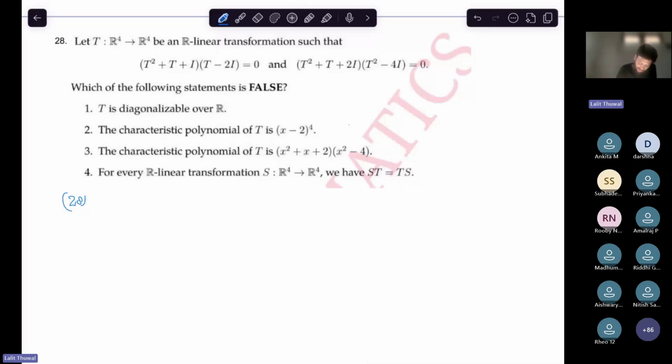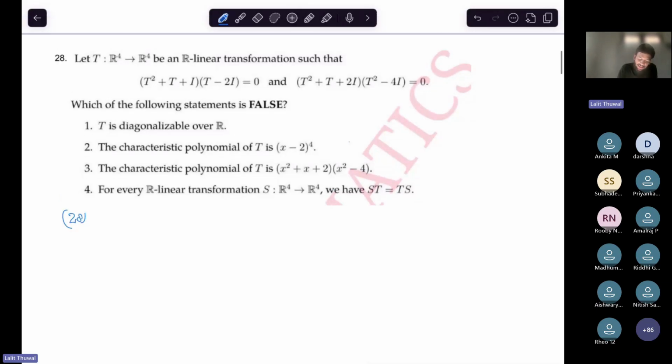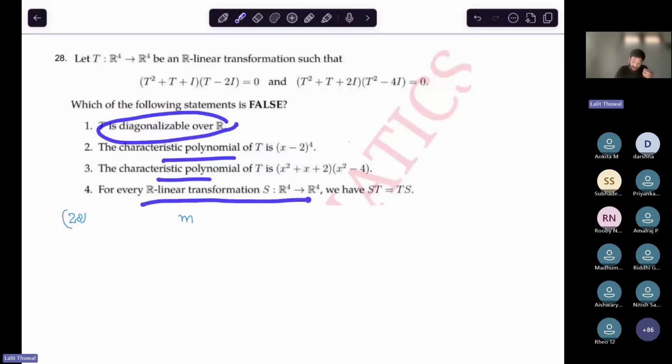Okay, so see here what it says. You can solve this question in the exam in a blink of an eye. How? It says that we have a linear transformation from R4 to R4, and this satisfies these two equations. So we want to know about the eigenvalues. This option asks about diagonalizability over R, this one asks about the characteristic polynomial, and this one says that T commutes with every linear transformation S. In other words, T is a scalar matrix or scalar linear transformation. Okay, so we would like to know the eigenvalues.